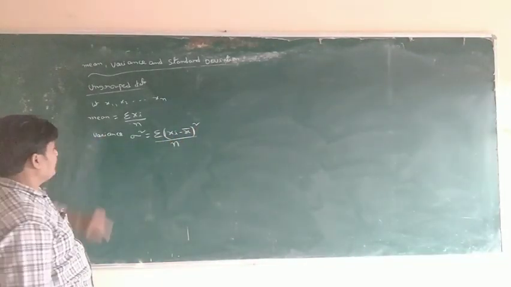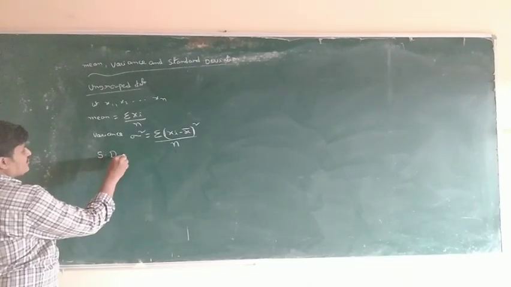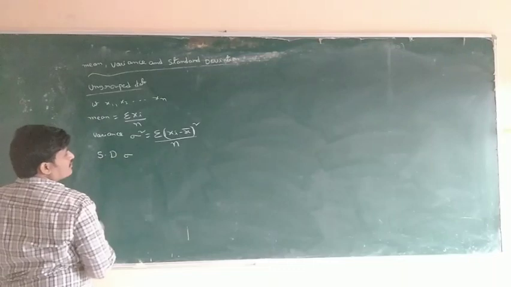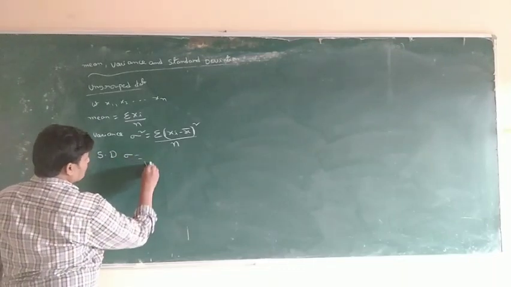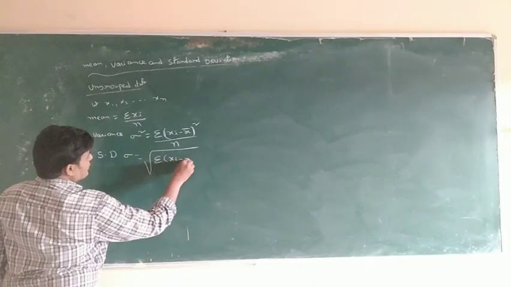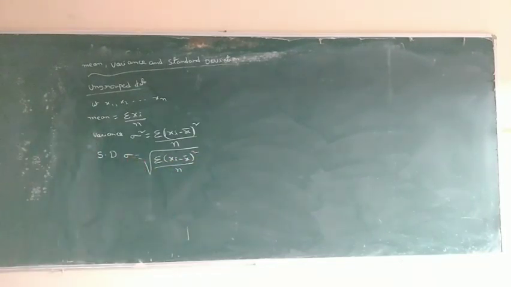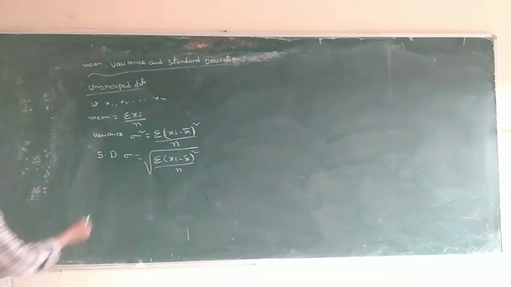For ungrouped data, only small n. Here x bar is the mean. So standard deviation is sigma, which is equal to the root of sigma xi minus x bar whole square by n. This one. Next, grouped data.